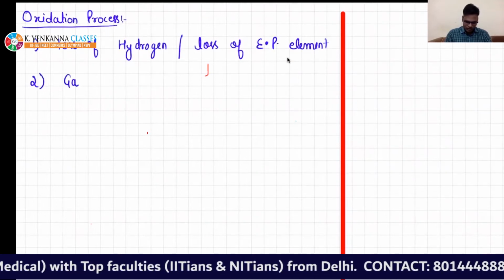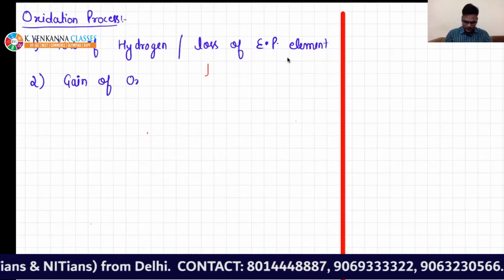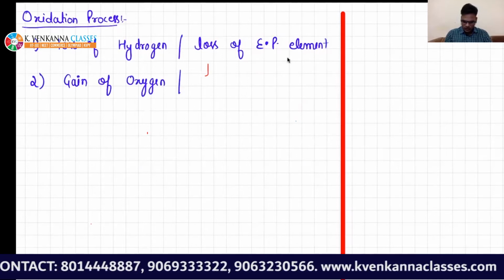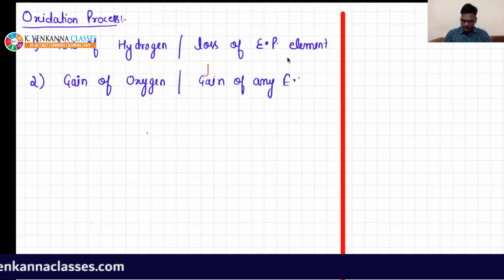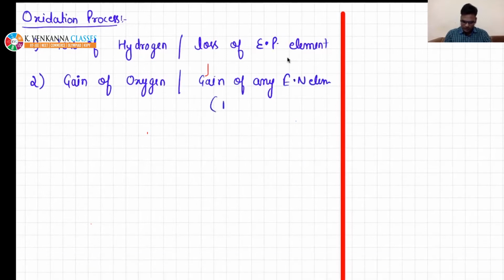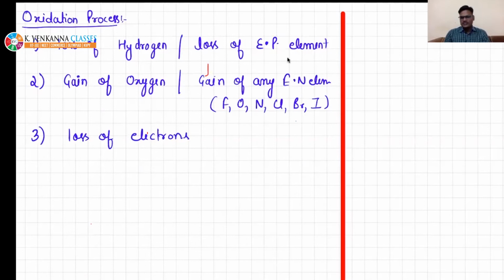Second, gain of oxygen, or gain of any electronegative element. I am just writing the examples: fluorine, oxygen, nitrogen, chlorine, bromine, iodine, right? These things. So gain of oxygen or loss of hydrogen, very nice. Then third is loss of electrons. Is that okay with everyone? So I am going to write some examples.